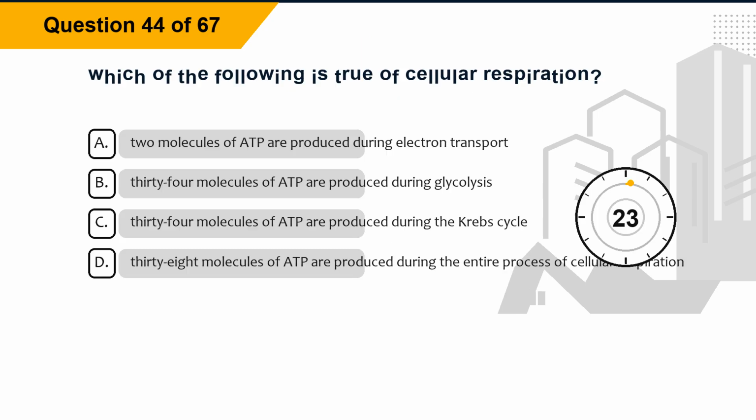Question 44. Which of the following is true of cellular respiration? Option A. 2 molecules of ADP are produced during electron transport. Option B. 34 molecules of ADP are produced during glycolysis. Option C. 34 molecules of ADP are produced during the Krebs cycle. Option D. 38 molecules of ATP are produced during the entire process of cellular respiration. The correct answer is option D.